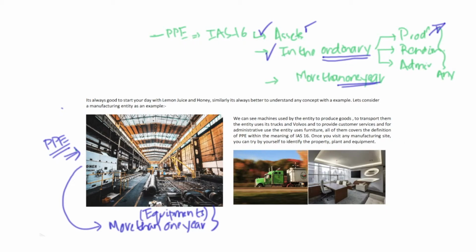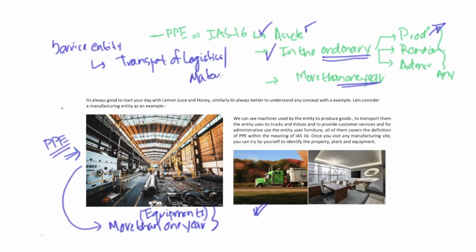Now let's look into the second condition. Suppose my business is transportation of logistics. So it's a kind of service organization, a service entity where my business is transportation of logistics or some kind of materials. Everything is covered under logistics.